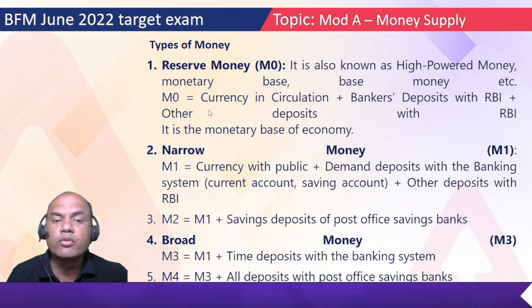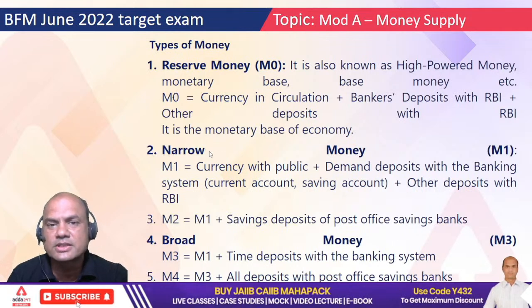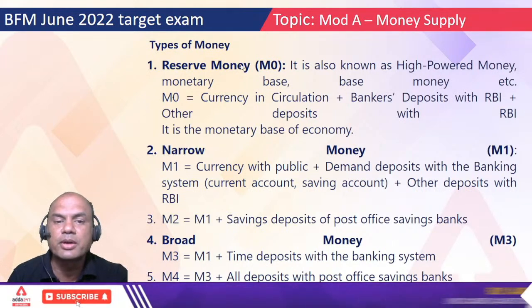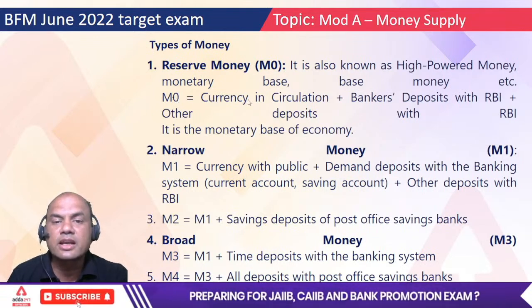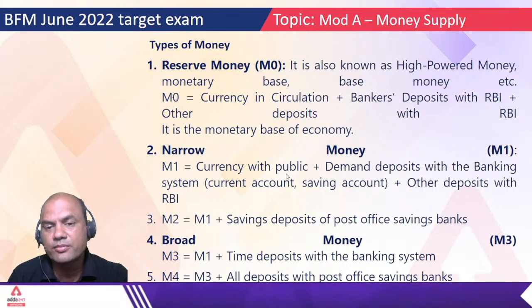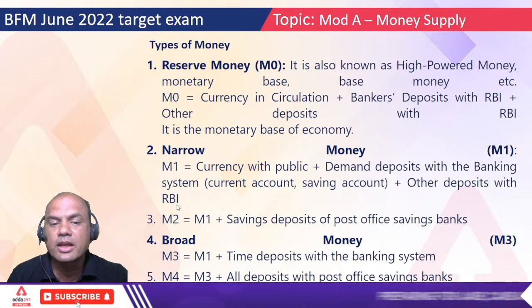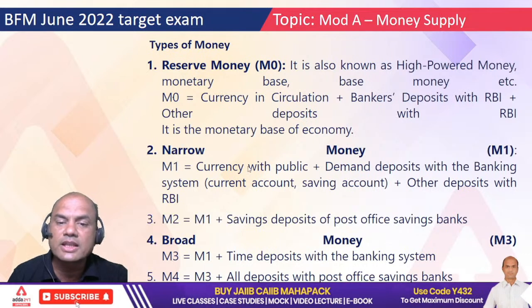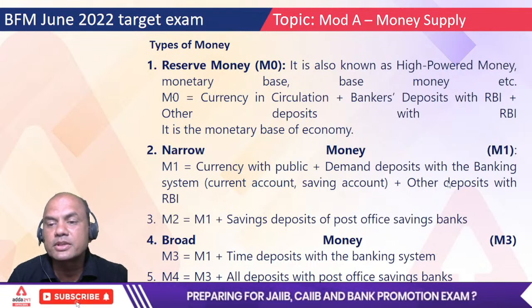Okay. Now what do you mean by this? Here in your CAIIB book it's given as M1 only. Means money starts from M1 in the CAIIB book. But this is an additional part. See here, understand the difference. Currency in circulation over here in M0 and in M1 currency with public. Understand this difference. Okay. Demand deposits with the banking system and other deposits with RBI. So M1 is what? Currency with public, demand deposits with the banking system and other deposits with RBI.